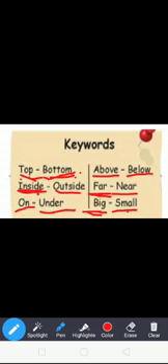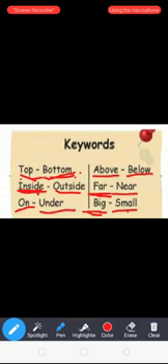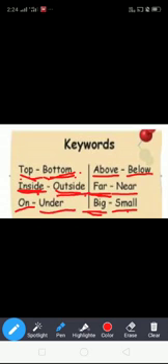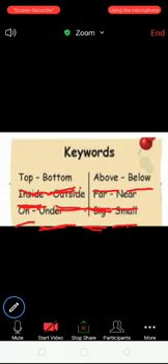What is the opposite word of inside? Outside. O-U-T, out. S-I-D-E, side. Outside. Next, on. O-N, on. What is the opposite word of on? Under. U-N-D-E-R, under.